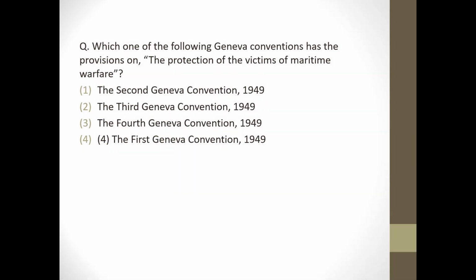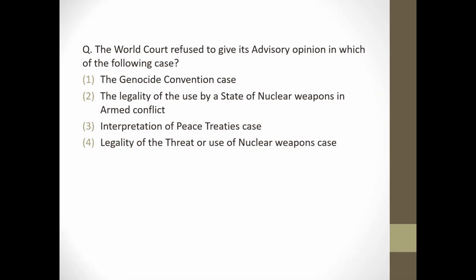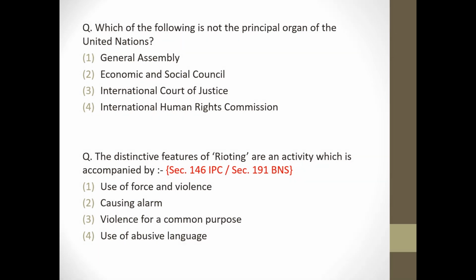Next question. Which one of the following Geneva Conventions has the provisions on the protection of victims of maritime warfare? It's option number 1, Second Geneva Convention 1949. Next question. The World Court refused to give its advisory opinion in which of the following case? It's option 2, the legality of the use by a state of nuclear weapons in the armed conflict. Next question. Which of the following is not the principal organ of the United Nations? It's option number 4, International Human Rights Commission.